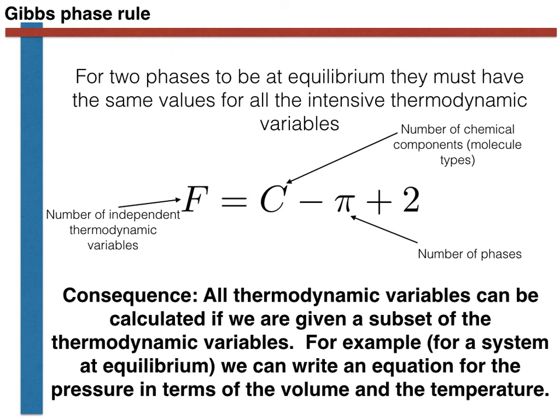To consolidate these ideas, we will in the lecture use them to prove Gibbs Phase rule, which states that the number of independent thermodynamic variables in any given multi-phase system is given by the expression shown here.